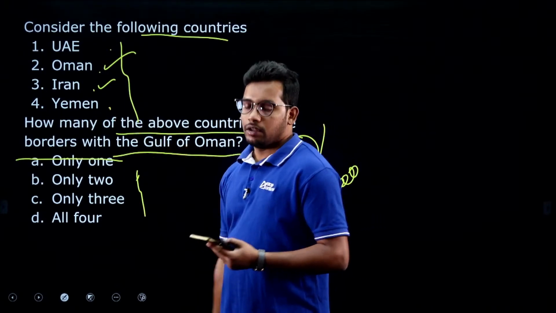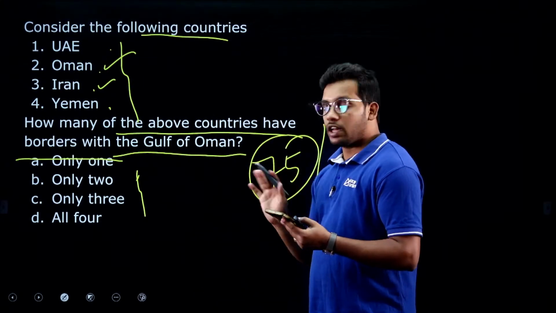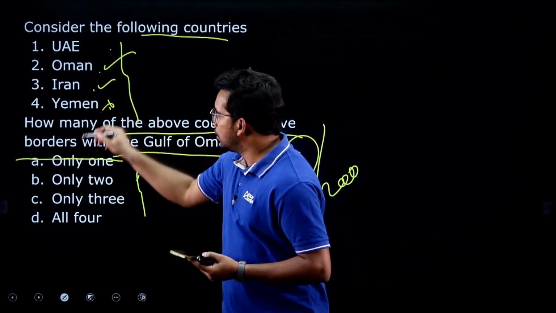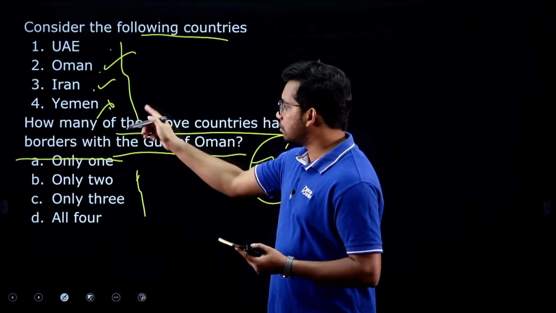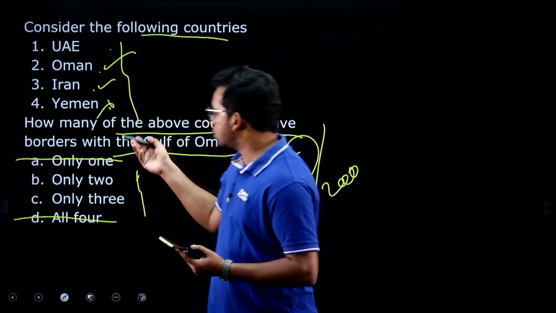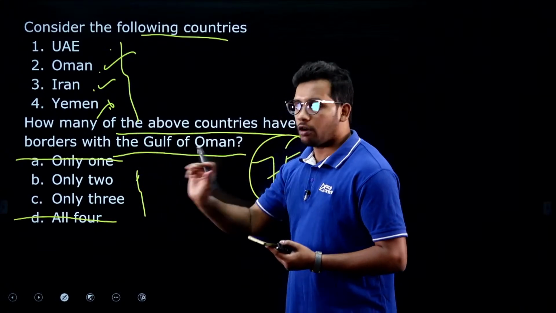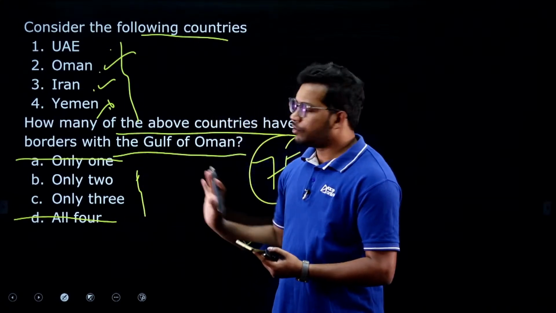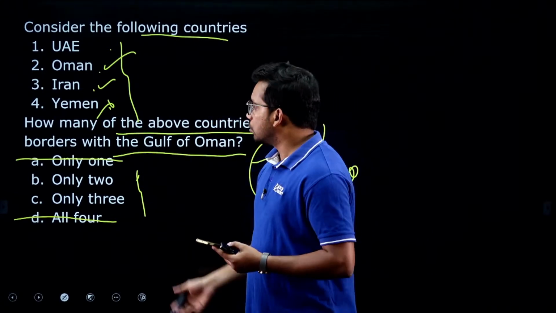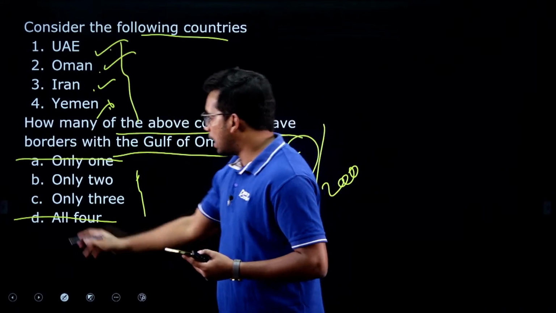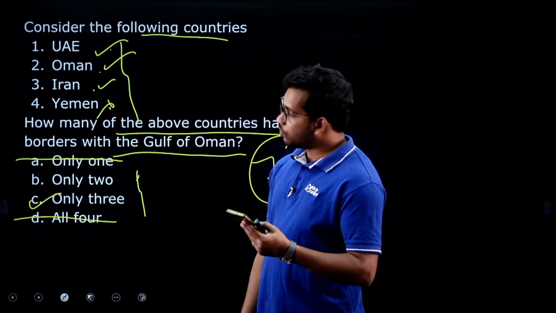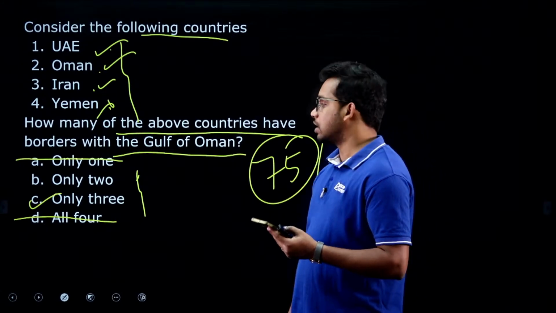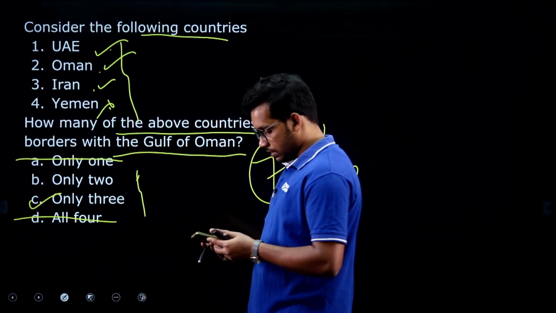Now let us see Yemen. Does Yemen have this? Yemen does not. Yemen has the Gulf of Aden, right. So we do not have Yemen. So all 4 is not possible now, because we have eliminated Yemen. So all 4 is not possible, 1 only is not possible. Now you are left with 2 options, and even if you do not know, you have to choose an answer, because there is a 50% probability of getting it correct. UAE also has a border, and hence only 3. So the answer is C. Yes, Oendrila, Madan, Srinath and Diksha have answered it correctly. Only 3 is the answer, alright.